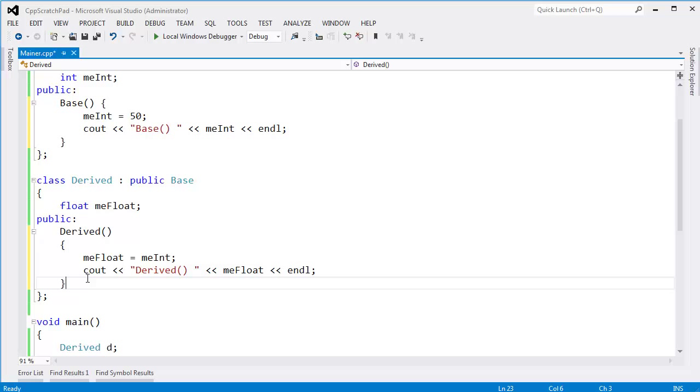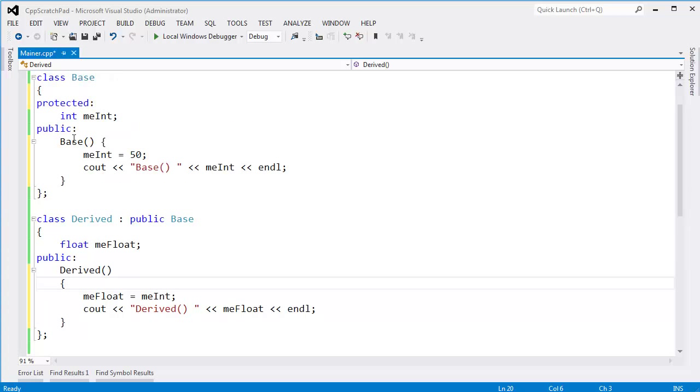If it just so happens that the derived constructor executes before the base, I'll still have gibberish in here, and when I assign it to meFloat, I'll get the gibberish. But the language designers were smart and said, you know what? We should execute this function before executing this function, just in case the derived portion relies on the state being initialized. That seems sound to me.